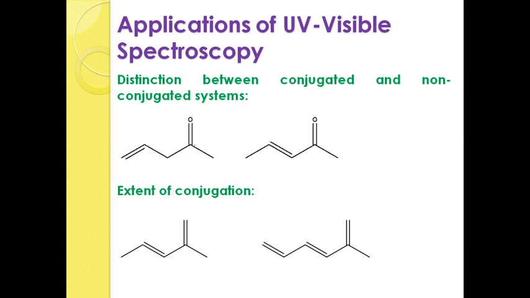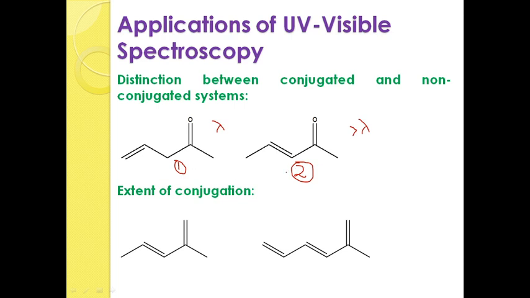For the first compound, if you take the UV spectrum, you will get a particular lambda max, and replace the compound with the second one. If you are investigating the second compound, then also you will get a particular lambda max. If you compare both the lambdas, you will have a higher lambda for the case of the conjugated system.